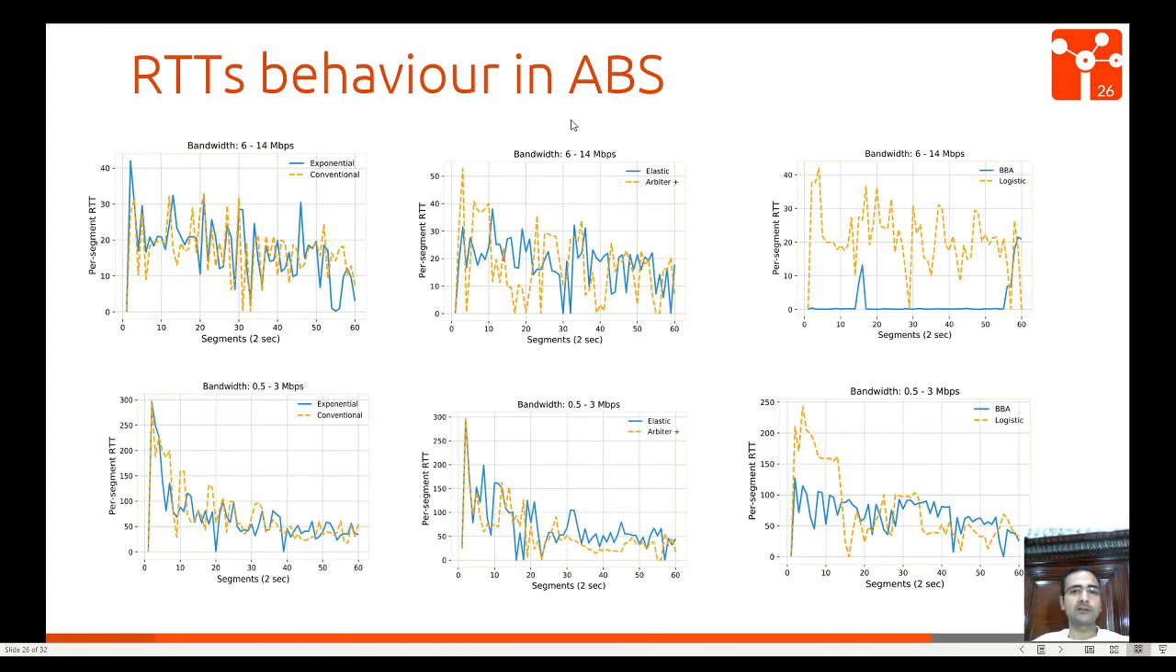What is the RTT behavior in ABR? We can see that at 6 to 14 Mbps, for the RTT per segment over 0 to 60 segments, exponential and conventional perform similarly. Similarly, arbiter plus and arbiter perform a similar sort of RTT. But BBA and logistic have more RTT as compared to BBA. Similarly, in the lower bandwidth scenario of 0.5 to 3 Mbps, we see the same sort of RTT, but in the case of logistic, a little bit higher RTT in the first 0 to 15 segments.